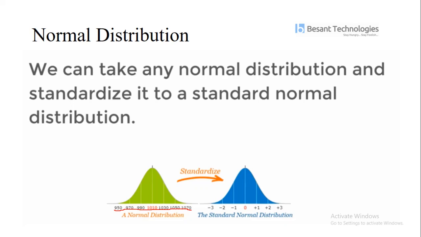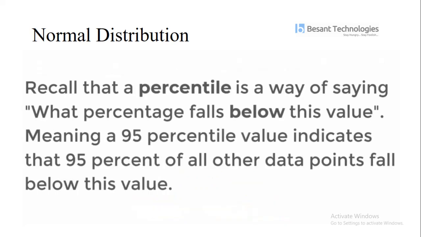So I convert them to 0, plus 1, plus 2, plus 3, and here negative values. Now it's all standardized. Everything is related to each other. When the lower tail value is minus 3 and the upper tail value is plus 3, that is standardization. So in normal distribution the main thing is all about standardization.